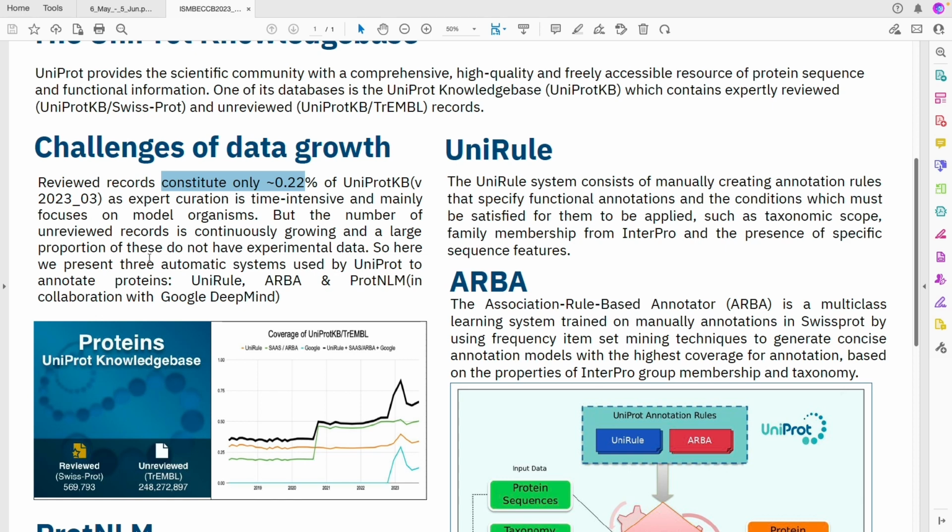So here we present 3 automatic annotation systems used by UniProt, which are UniRule and ARBA, while the recent and the latest method, which was introduced in UniProt 2022_04 last year, is ProtNLM, which was developed in collaboration with Google DeepMind, which we'll talk about later.